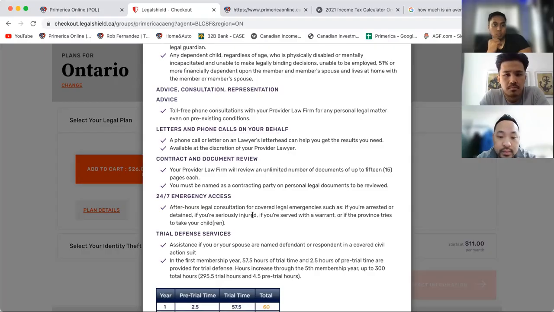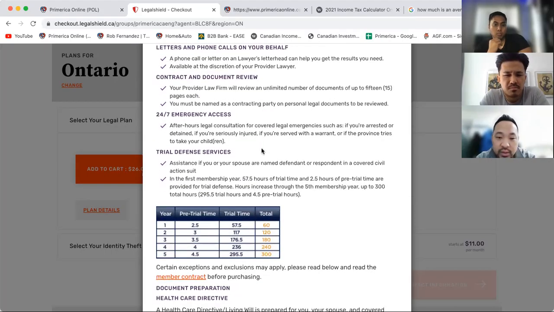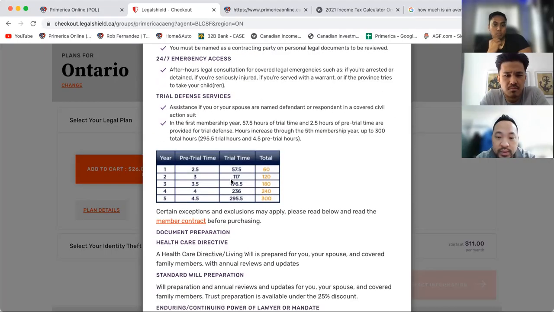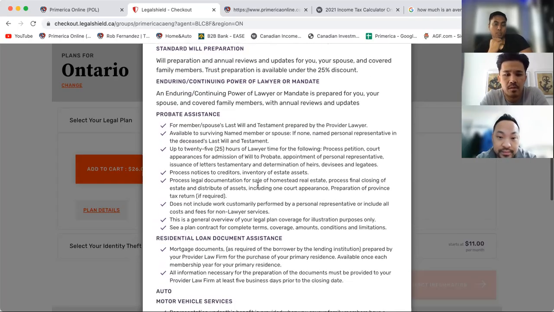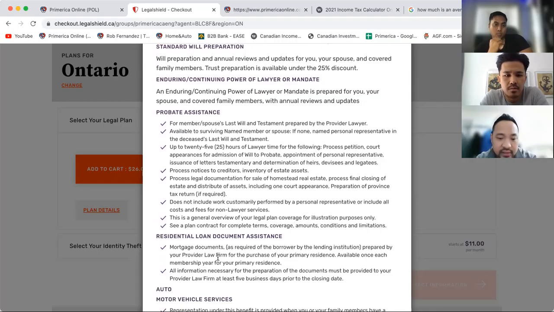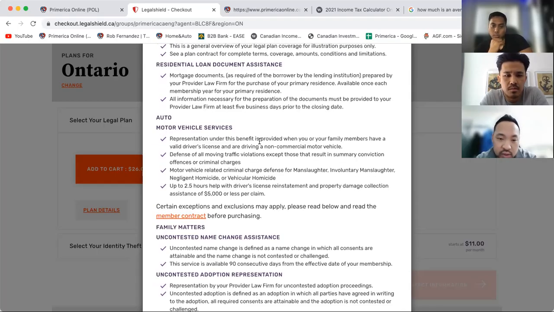Right. Trial defense, pretty simple, right? Somebody will be representing you, or you could represent yourself if you want, right? They'll show you how to do it. Healthcare directive, standard will preparation. That's what I use this for mostly, to help the client get a will done. It's $26 a month, beats $1,200 for one will, right? And then probably the assistance if they need it, residential loan, motor vehicle, everything in that sense.